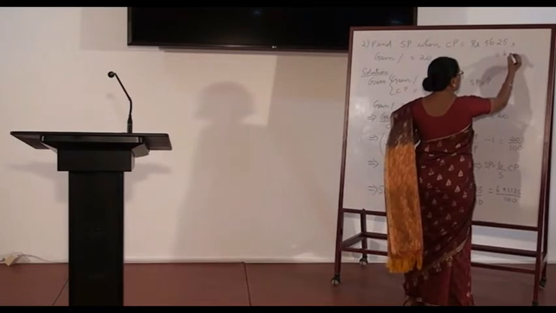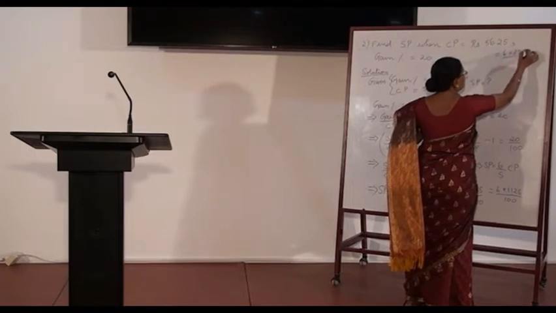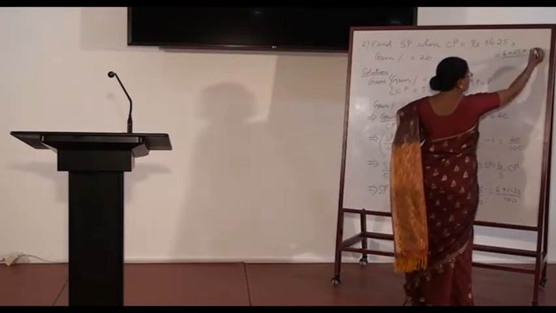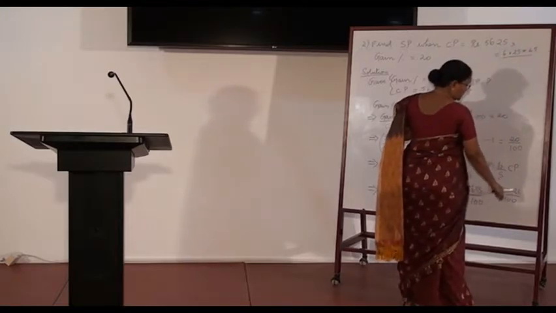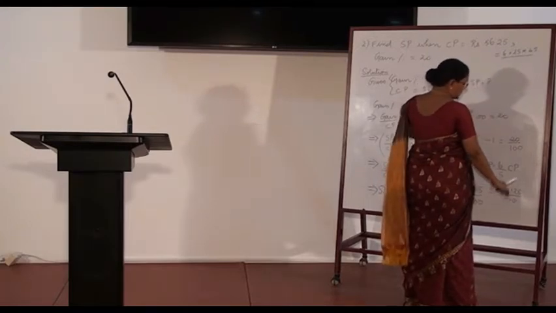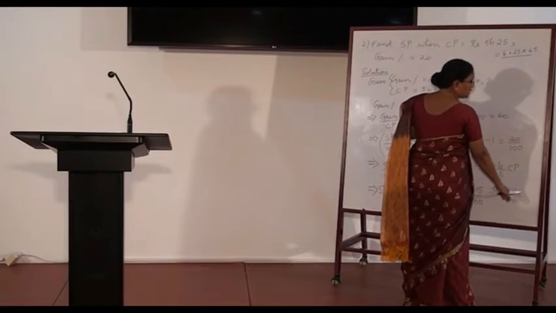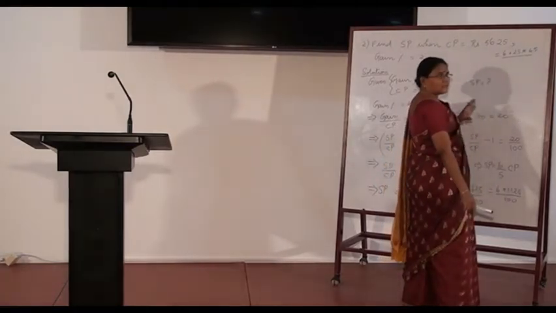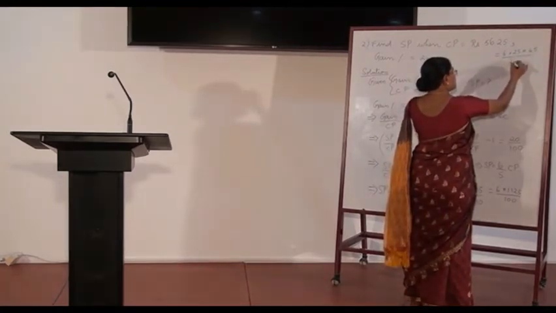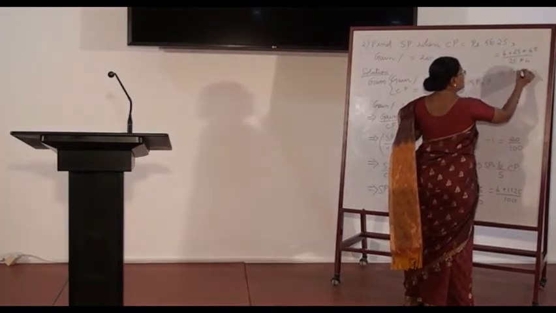It is 6 multiplied by 1125 divided by 25 into 4. 1125 divided by 25 is 45. Denominator goes as 25 into 4. Cancel 25, 25. So it is 6 into 45 by 4.